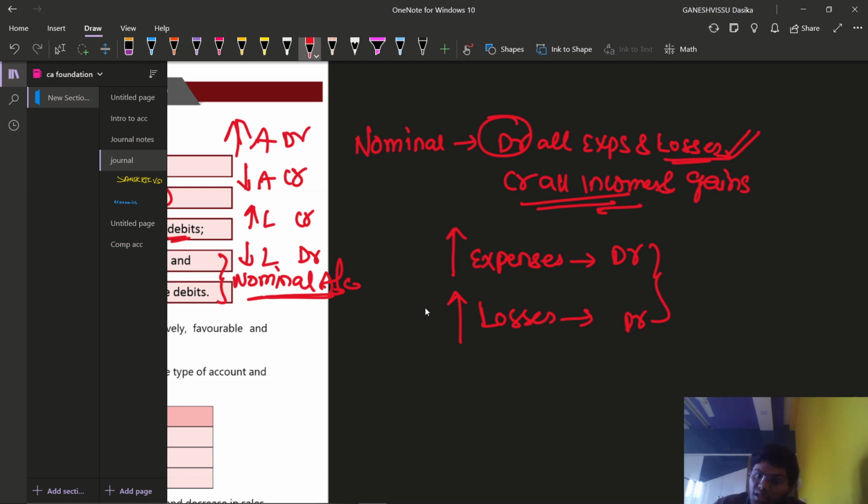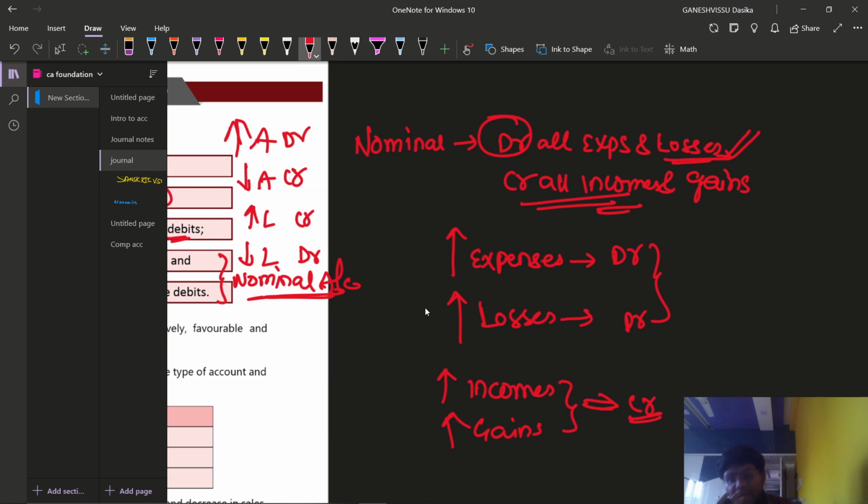Increase in incomes and increase in gains. Gains is nothing but profit, and income is nothing but the revenue which we generate through our business. Increase in income and increase in gains will lead to the credit side. That means credit all incomes and gains. So we have been increasing our credit items also.